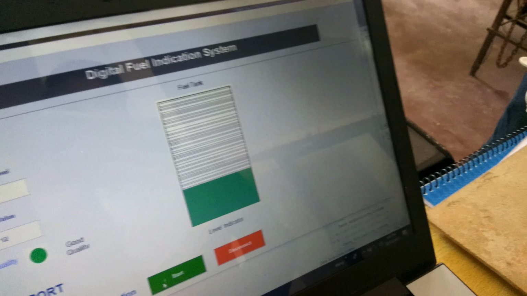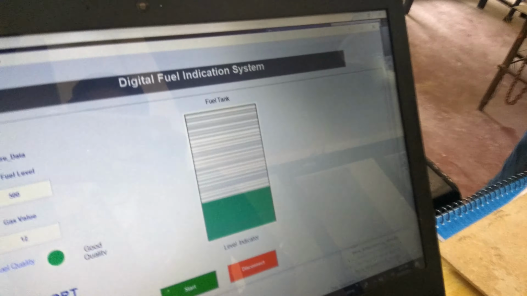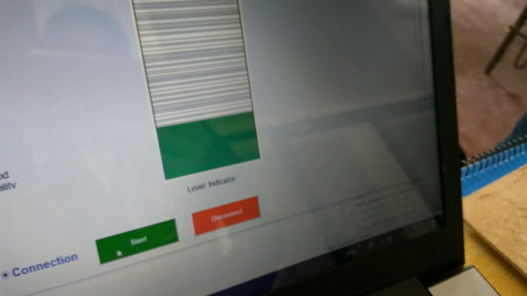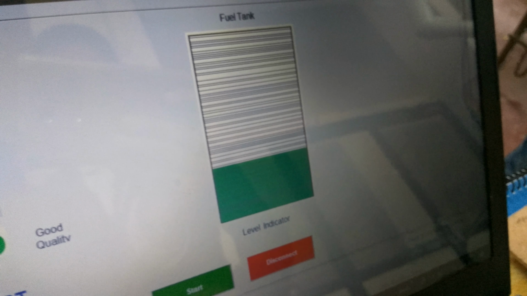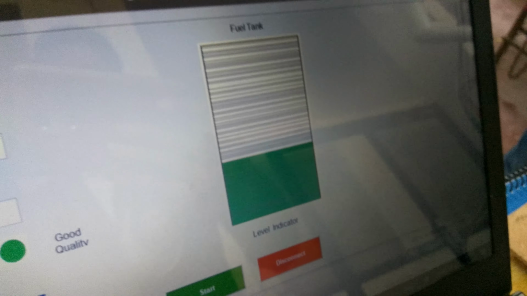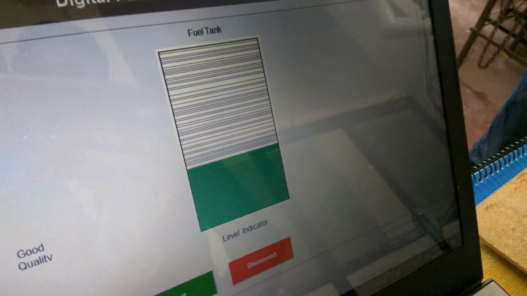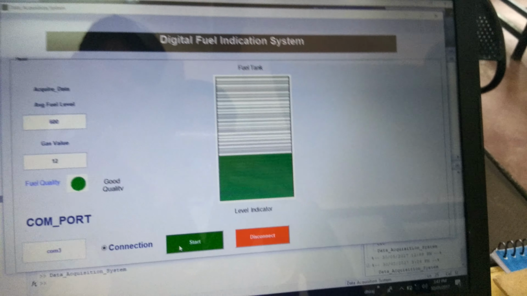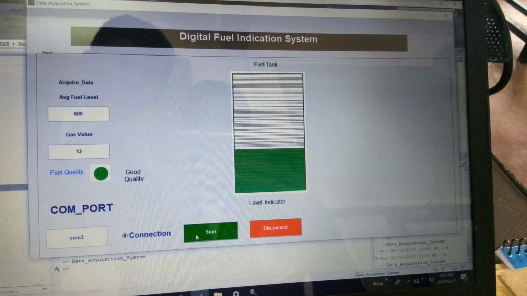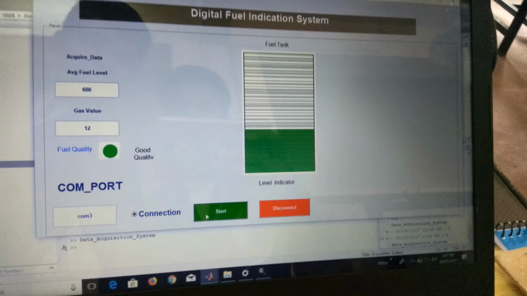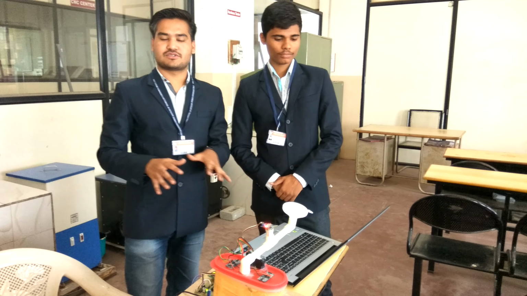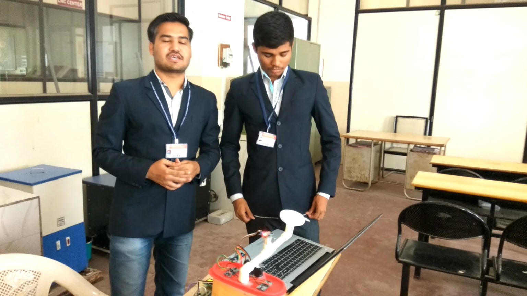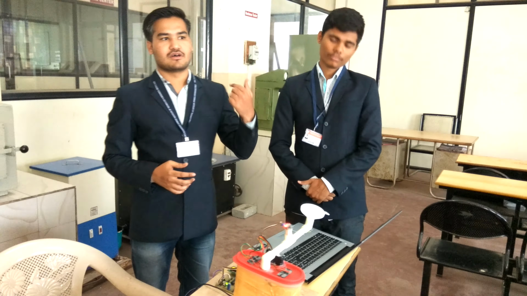And when we fill some fuel in the tank, there will suddenly be changes in the GUI. As the fuel level decreases or increases, there will be real-time changes in the GUI. Start.